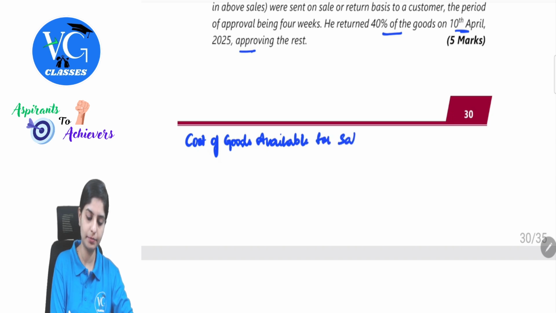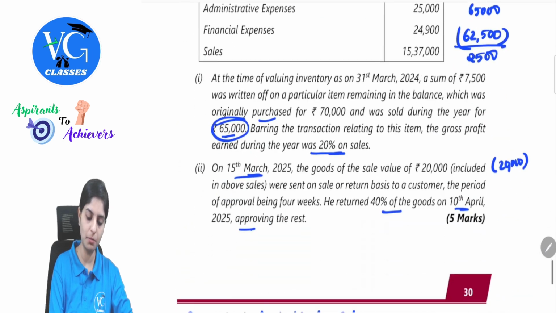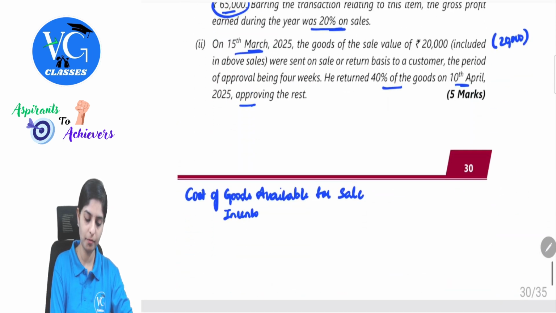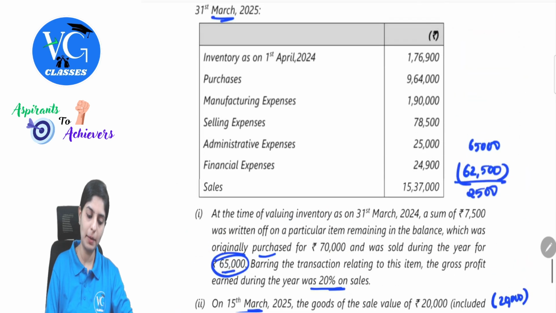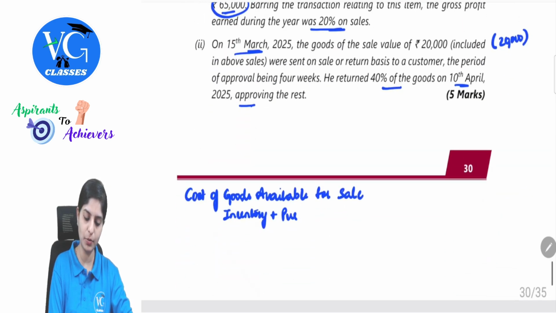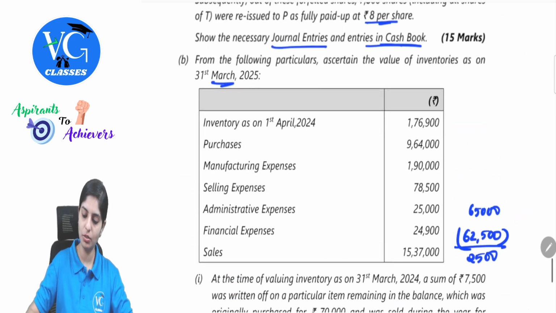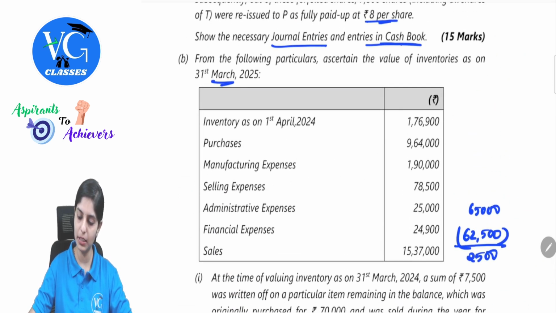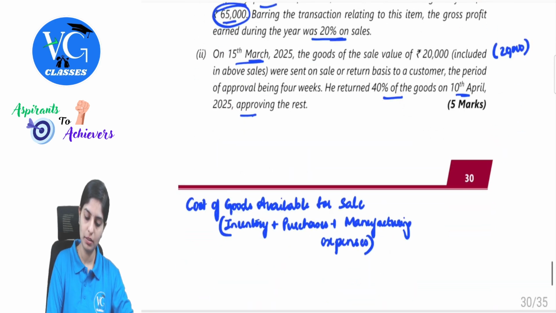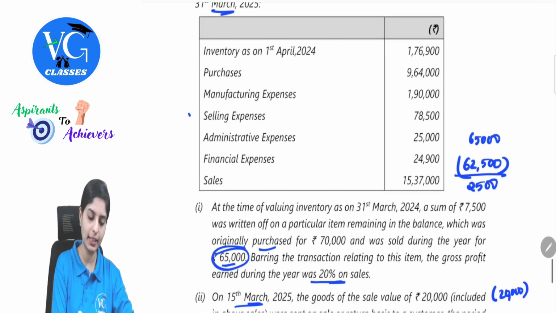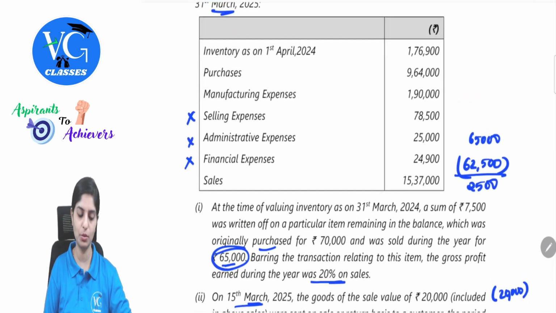Available for sale. So this will include all of your items, inventory, that is opening stock, plus purchases, plus your direct expenses, which includes your manufacturing expenses here. So this will be 176,900 plus 964 plus 1,90,000, 13,30,900. All other things will not be part of your direct expense. So this will not come, this will not come, and even this will not come.